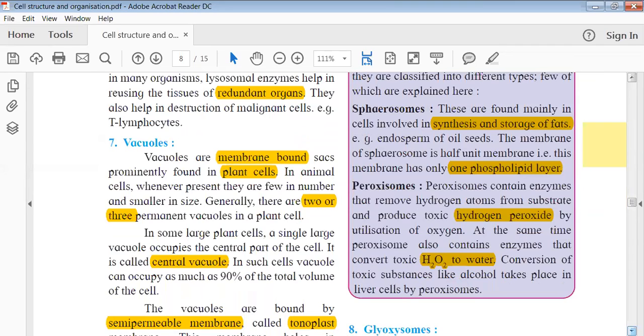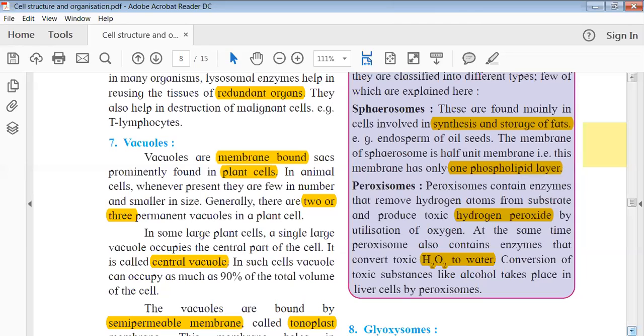So peroxisomes are the organelles where an oxidation process keeps happening, where removal of hydrogen takes place. Whenever they are removing the hydrogen atoms from the particular substrate, it leads to formation of a compound called hydrogen peroxide, H2O2.